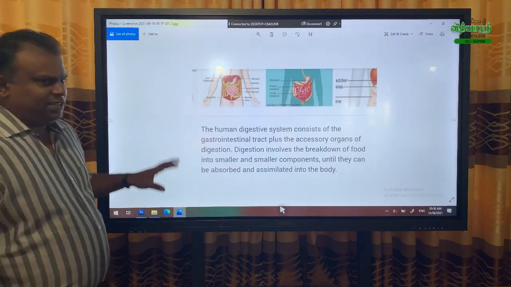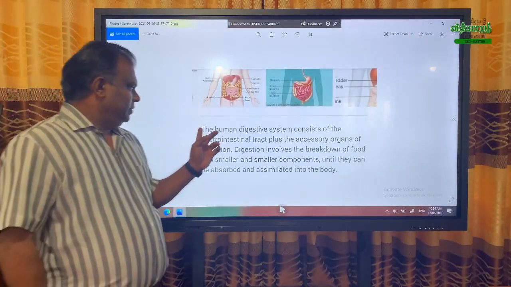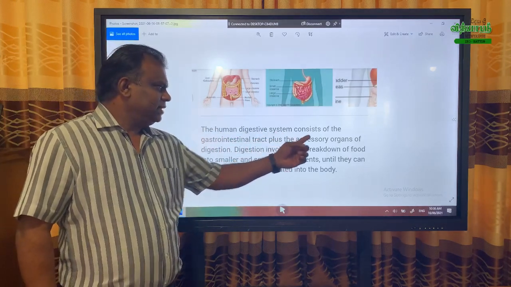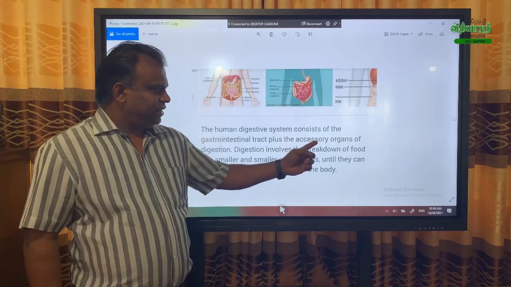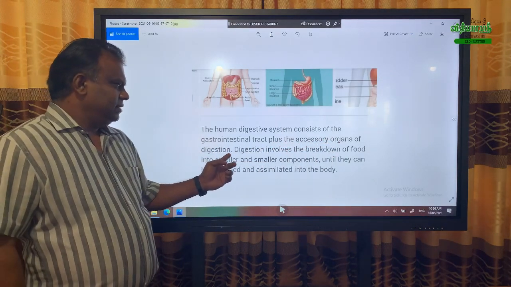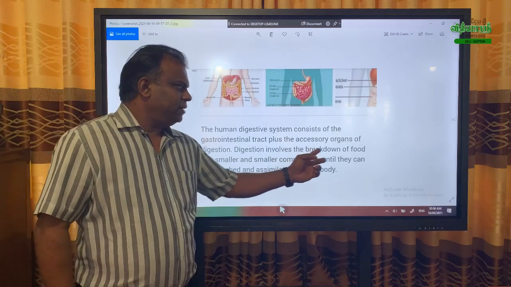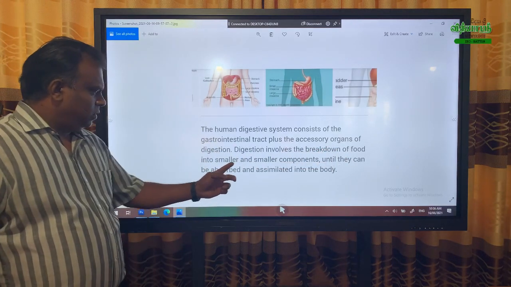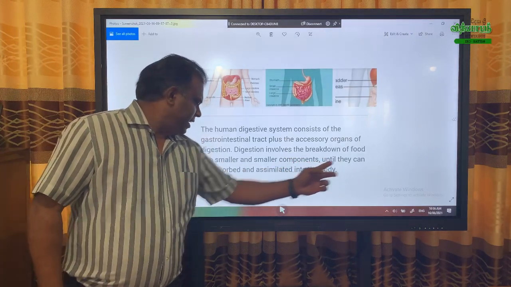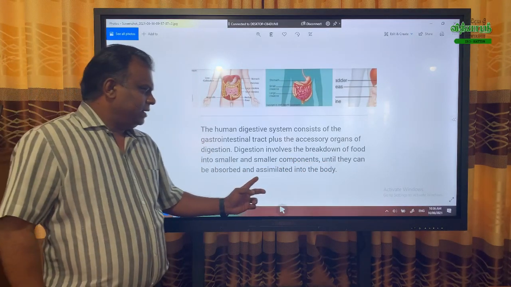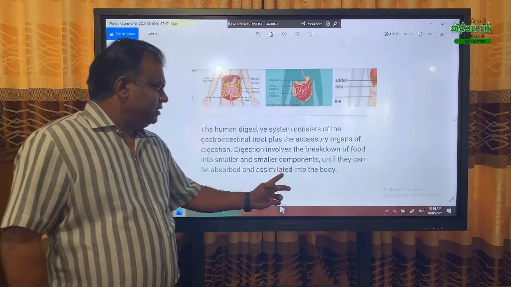Now, what is the digestive system? The human digestive system consists of the gastrointestinal tract plus the accessory organs of digestion. Digestion involves the breakdown of food into smaller and smaller components until they can be absorbed and assimilated into the body.